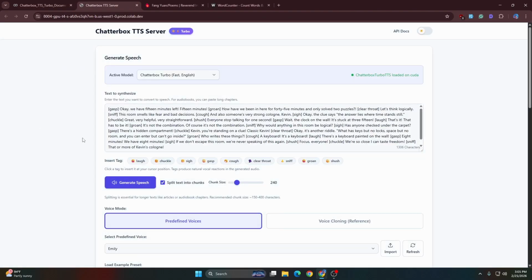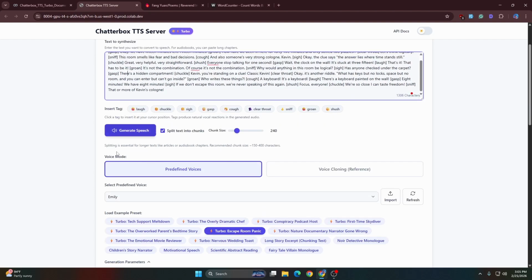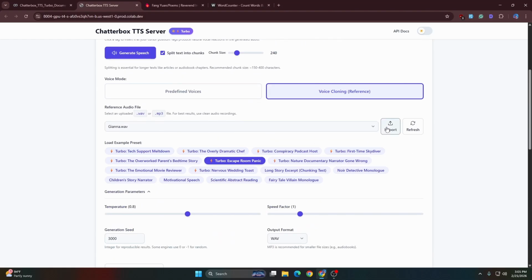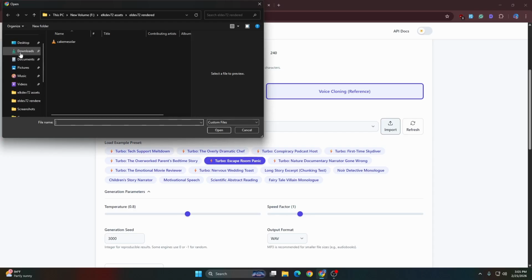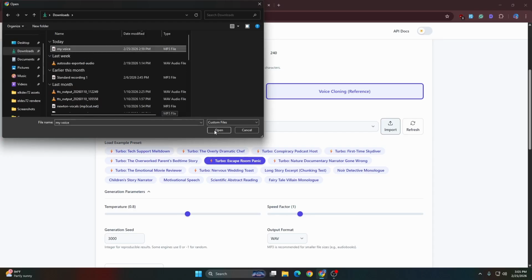Once you have that running, now you can interact with the Chatterbox TTS fast English turbo, that supports expressions, and also multilingual and the original. So we have these three models. I'm just going to use the Chatterbox fast English, but for this we are doing a voice cloning of my voice. I pre-recorded my voice, so let's go to voice cloning. I'm going to import, so click on that. It's in my downloads, my voice here.